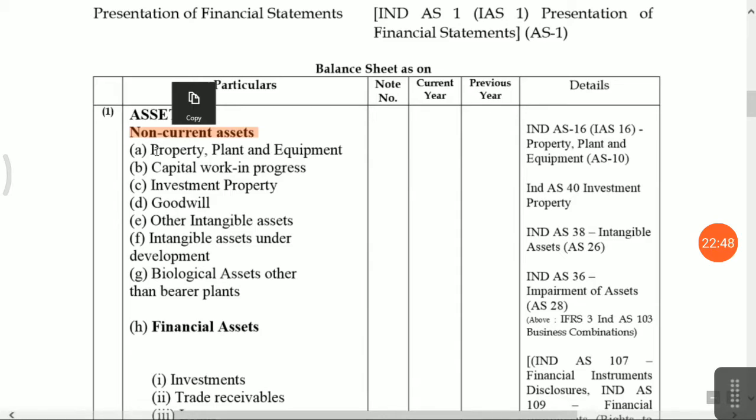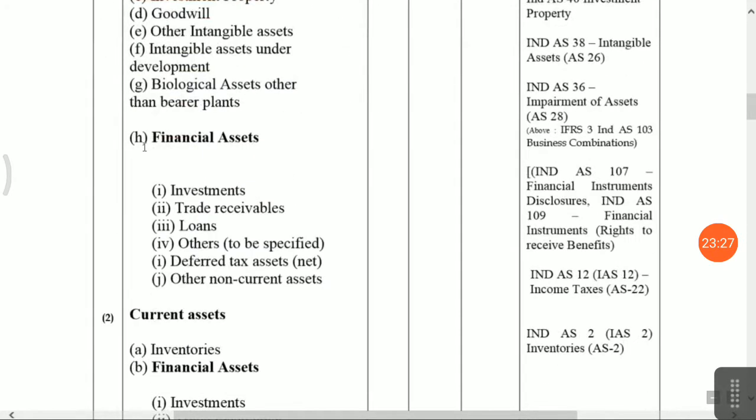Non-current assets means items of more than 12 months are classified here, that is property, plant and equipment, where accounting standard 16 is applicable. Investment property, if you invest in property, then the Indian accounting standard applies. For intangible assets, Indian accounting standard 38 is applicable, along with impairment of assets. And Ind AS 103 means business combination, if there is any amalgamation. I have disclosed the accounting standards applicable to your non-current assets. Okay, clear.